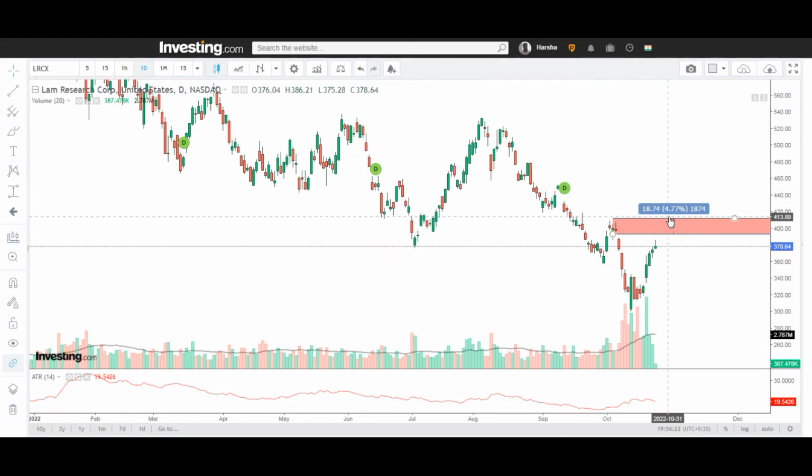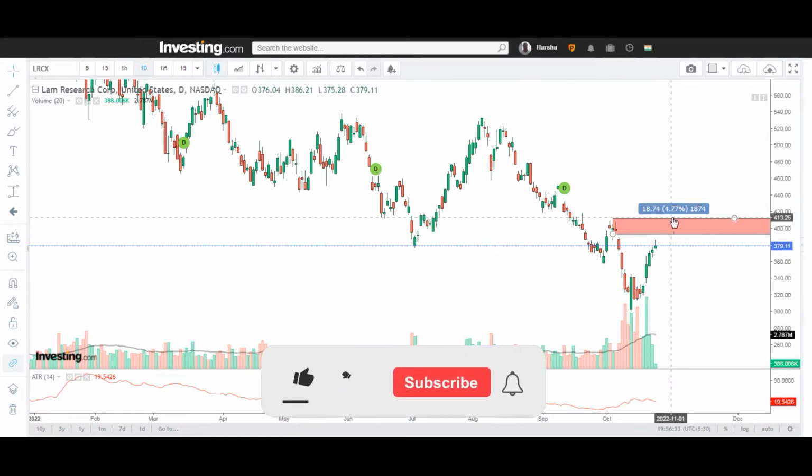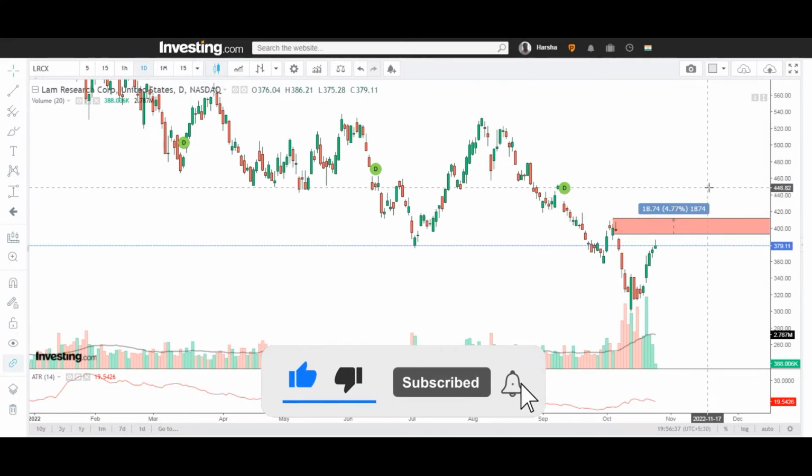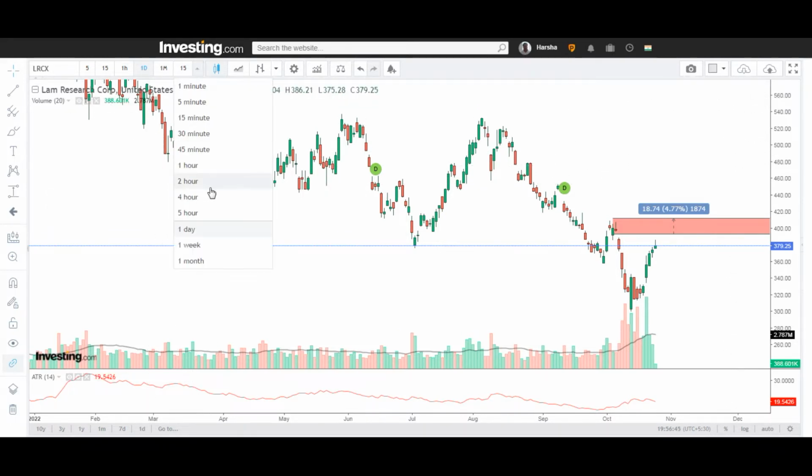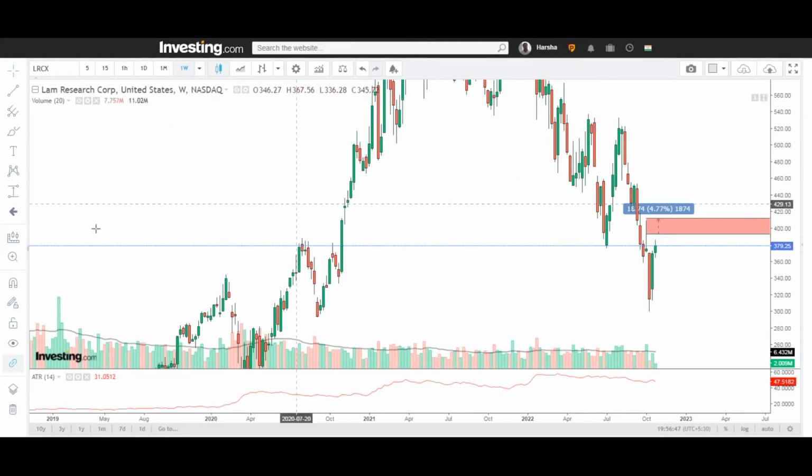So this will be the first resistance for the Lam Research stock. So as you can see that there is a resistance or a supply zone at this level. So once stock sustains above this level, then we can see the target of 450, more than 450, and also the 475 levels. So now we'll switch to the weekly time frame to analyze.